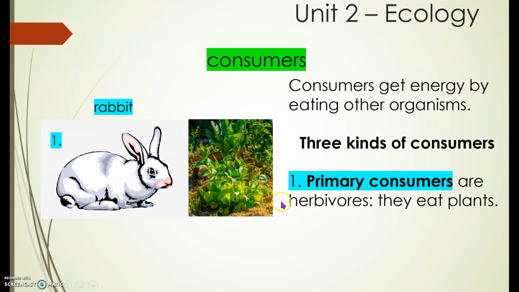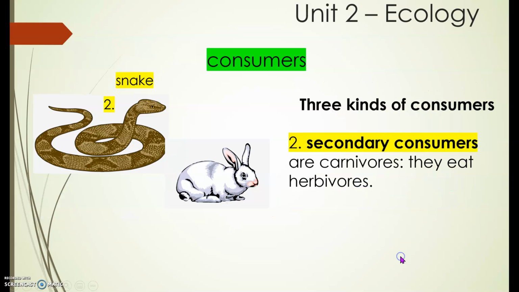So, primary consumer. Number 2, secondary consumers. They are carnivores, they eat herbivores. The secondary consumers are meat eaters and they eat herbivores, which are the vegetarian animals. An example of a carnivore or secondary consumer is the snake. So he feeds on herbivores.